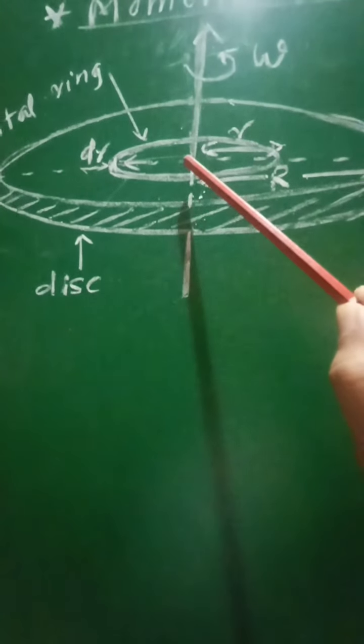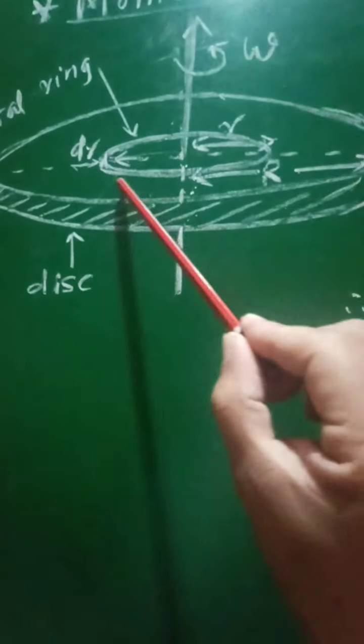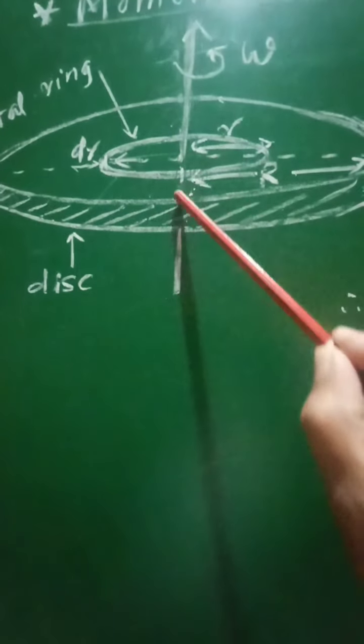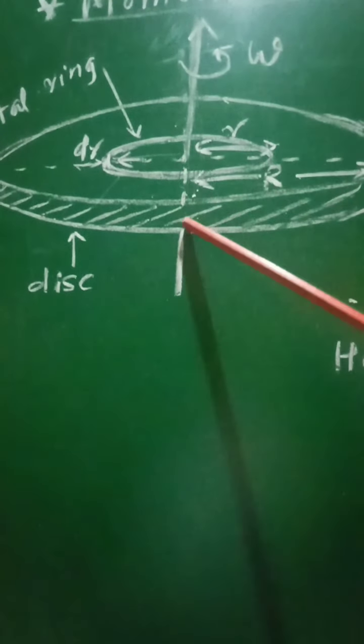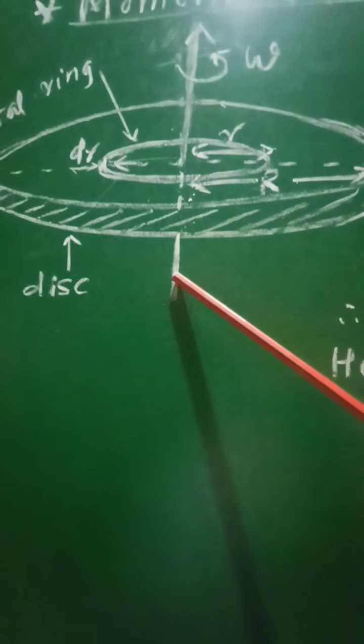So this axis of rotation is passing through the center of the disk and it is perpendicular to the plane of the disk. This disk is rotating with constant angular velocity omega about this axis of rotation.